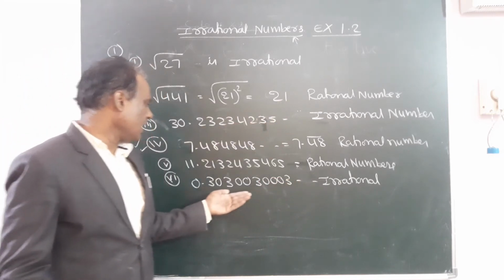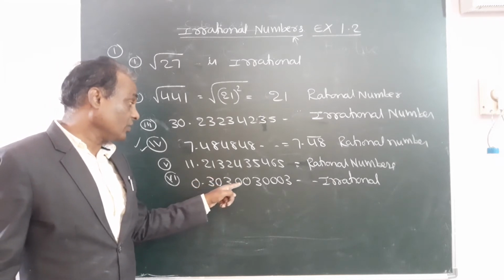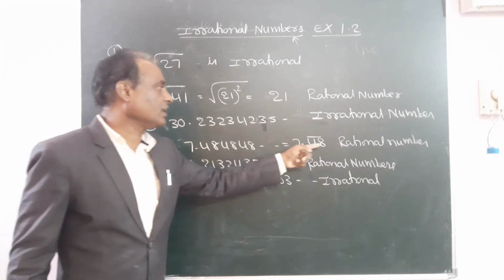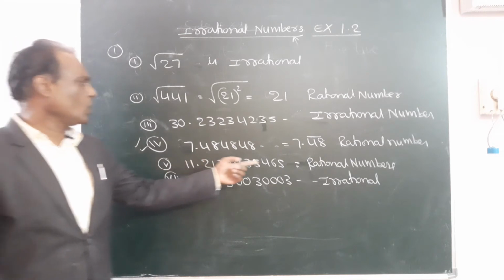See here, we cannot write this as a bar. If you write 30 bar, again we have to get only 30, not 300. So it is irrational. This is also irrational. Which can be written as a bar, it is rational. That is the difference. There is no confusion here because there is no continuation.